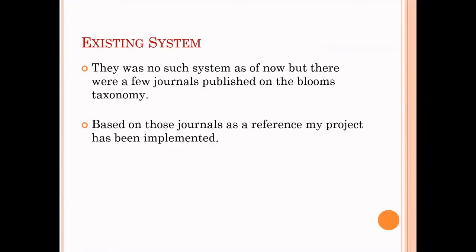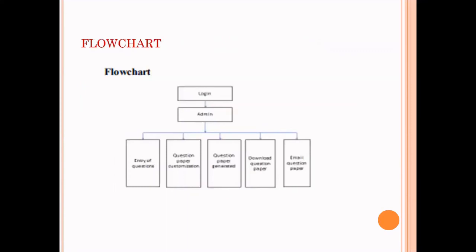Existing system. Talking about the existing system, there were no such systems existing till now. There were many papers published on this type of analysis. That's it. There were no existing systems. Flowchart. Basically, the flowchart gives the overall design of our project. So, login. After logging in, the admin or the user will enter questions, and the question paper is customized.